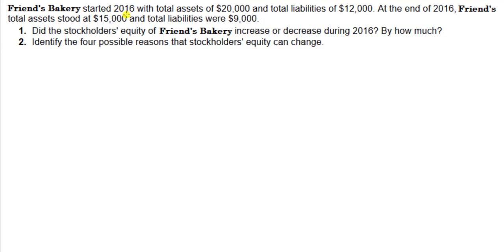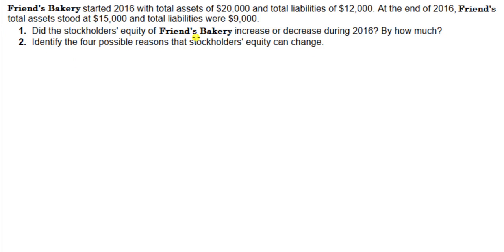Friends Bakery started 2016 with total assets of $20,000 and total liabilities of $12,000. At the end of 2016, Friends' total assets stood at $15,000 and total liabilities were $9,000. There's two questions. First, did the stockholders' equity of Friends Bakery increase or decrease during 2016, and if so, by how much? Number two, identify the 4 possible reasons that stockholders' equity can change.